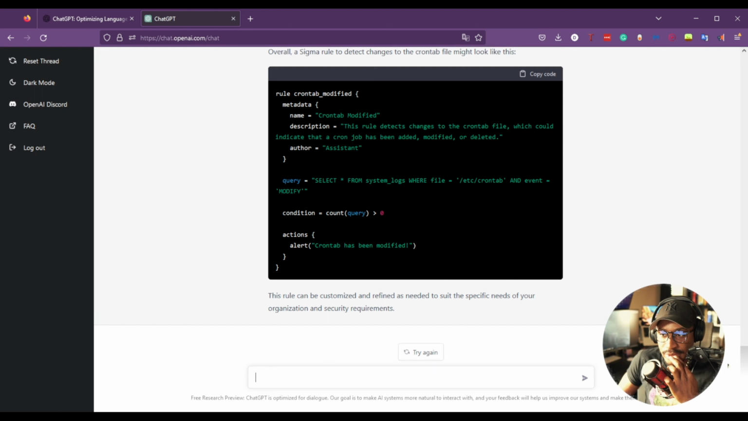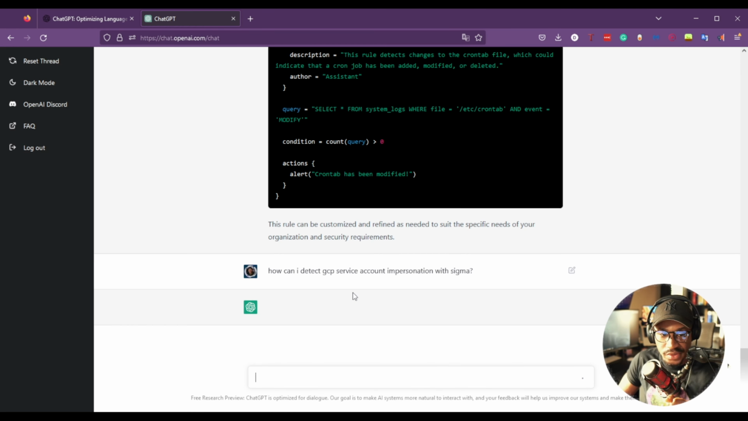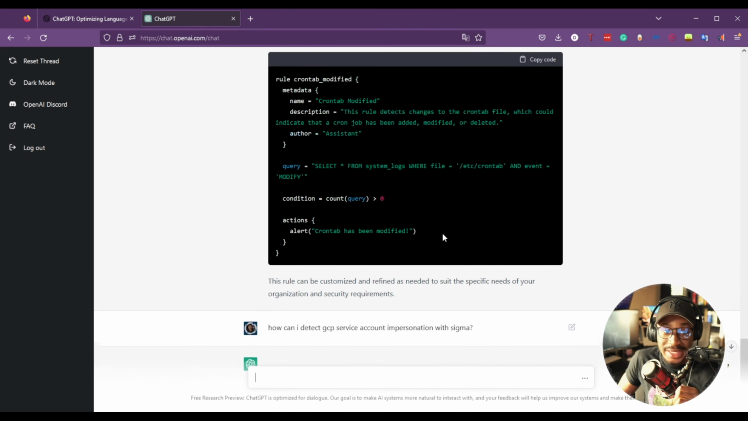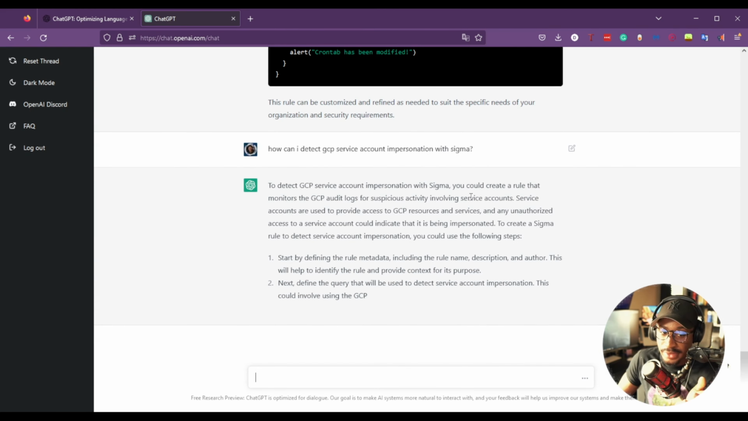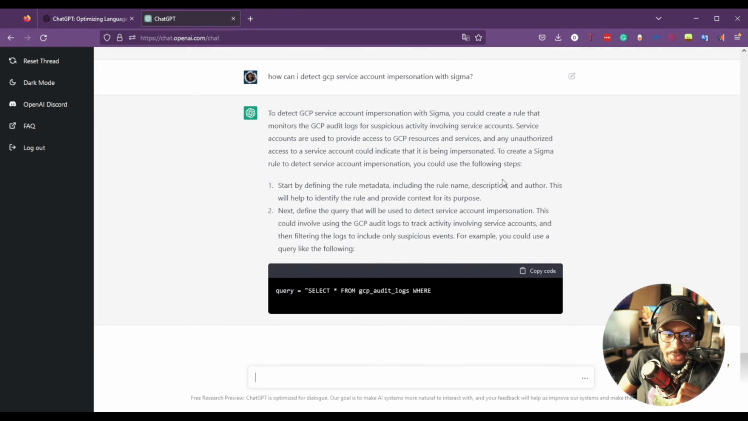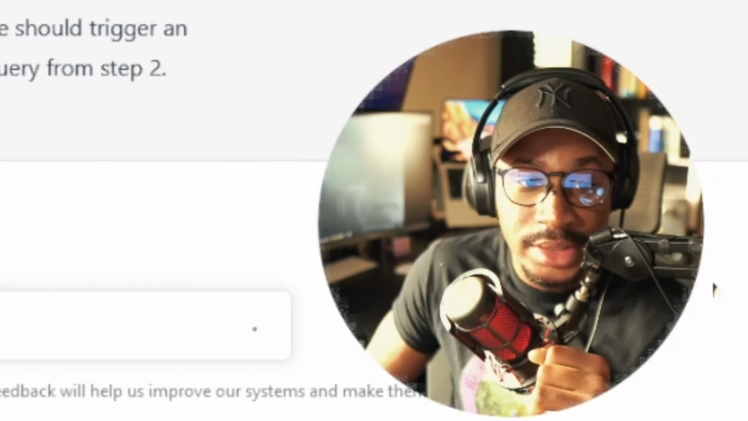Let's see what happens if we try to use it for a different environment, let's say GCP. So how can I detect GCP service account impersonation with Sigma? This will actually let us know if it really knows what it's talking about. From what I see, it does understand the Sigma syntax and exactly what you need for a basic detection, but there are definitely different levels to creating a detection. So let's see what it says. Oh my goodness.